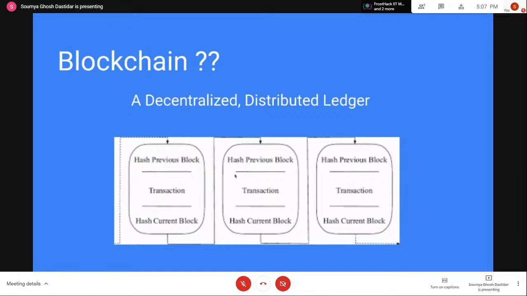So how are these blocks created? There are different mechanisms depending on the blockchain that we're talking about. There are different types of blockchains. Some popular blockchains that we know of are Bitcoin, Ethereum, Tezos, and each of them works on different principles.